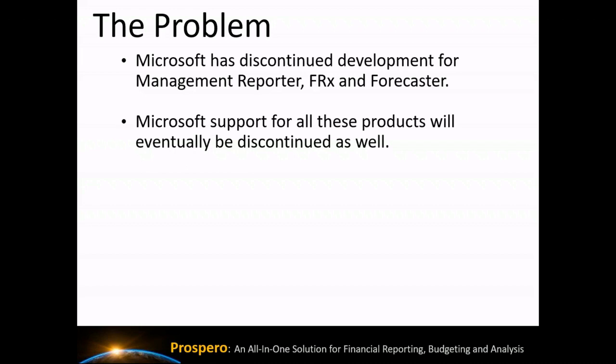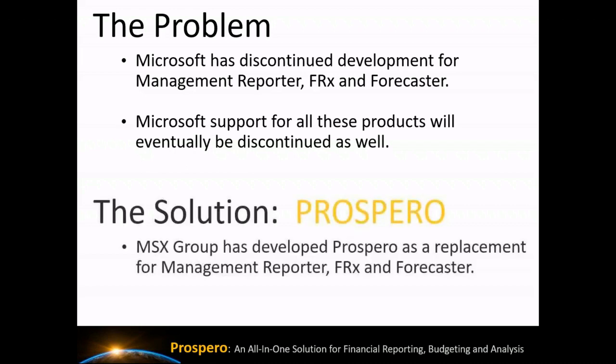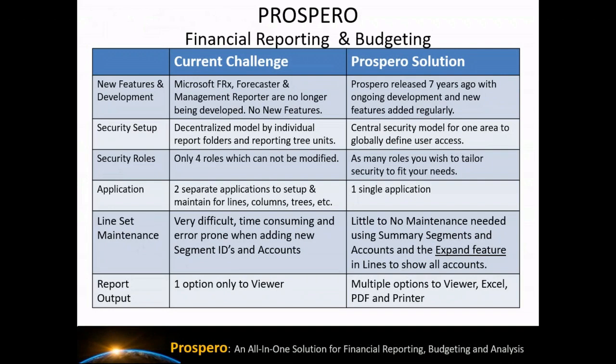So as a solution for this problem, we have come up with Prospero for replacing these products and handling financial reporting, budgeting, and analysis for us. Now, when we look back through our development process, we looked at all these products for financial reporting and budgeting, Management Reporter, FRX, and Forecaster, and we wanted to improve upon these challenges that face us with the other products.